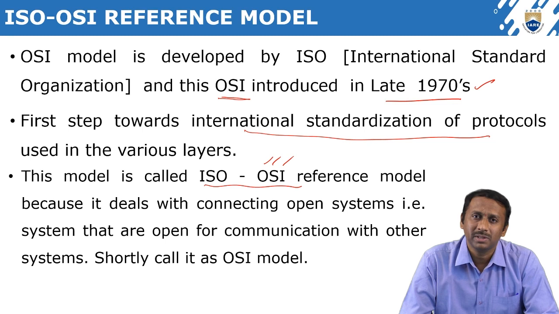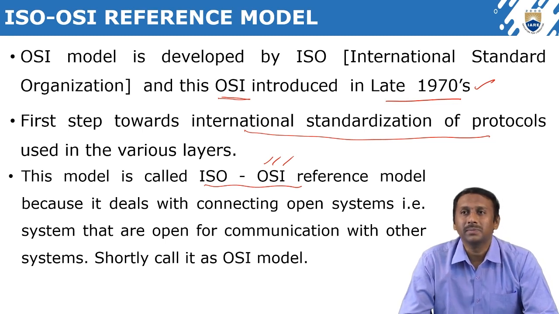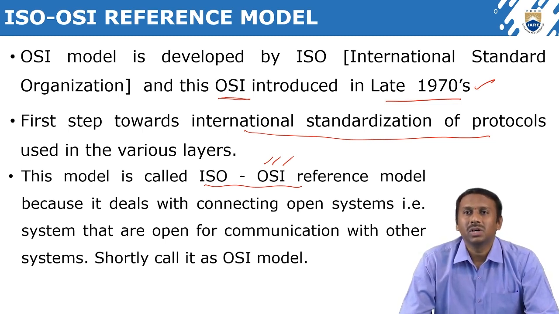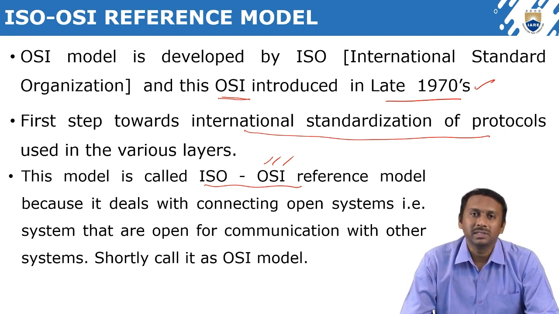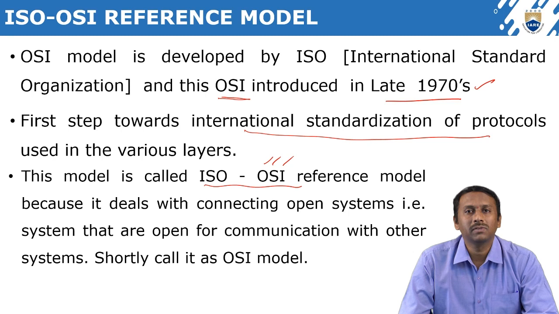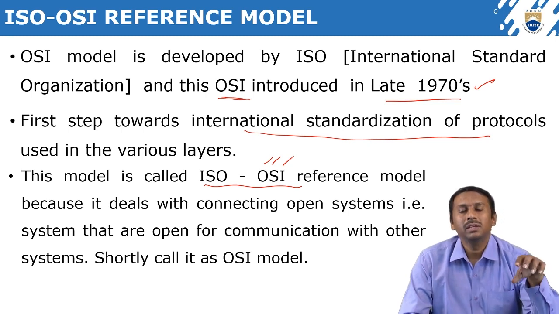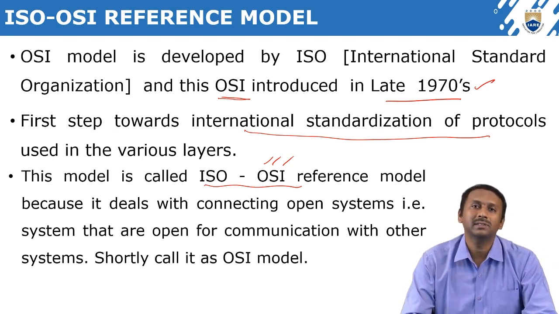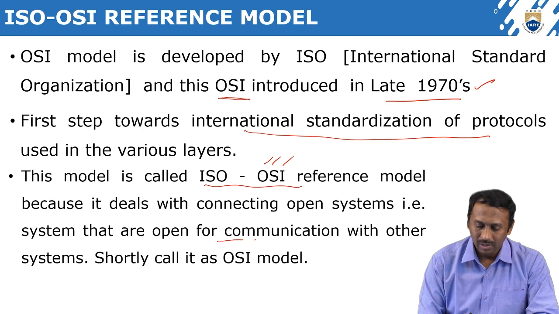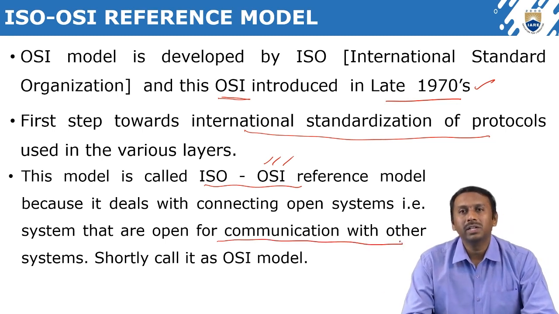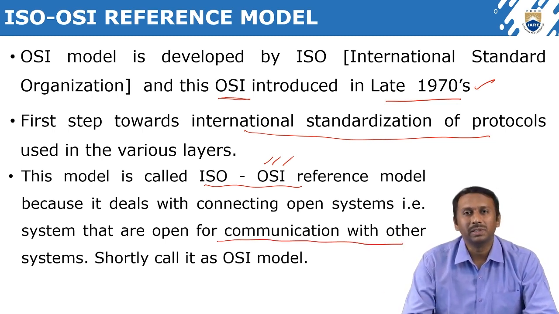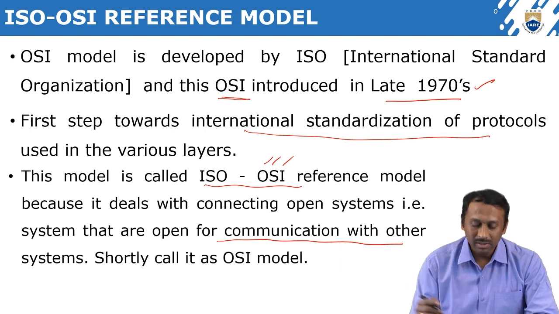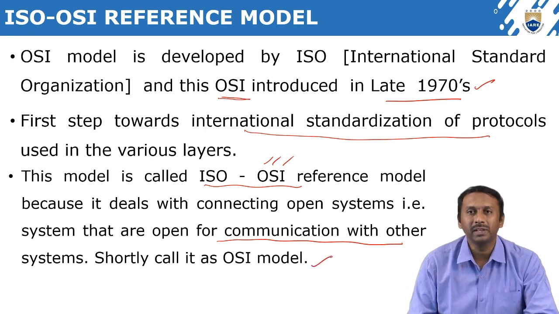What exactly is it? An open system is a system that is open for communication with other systems. That particular system is ready to accept and communicate with any other system across the world. Shortly, we call it the OSI model. Clear?